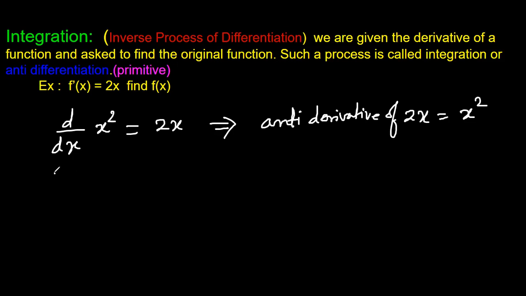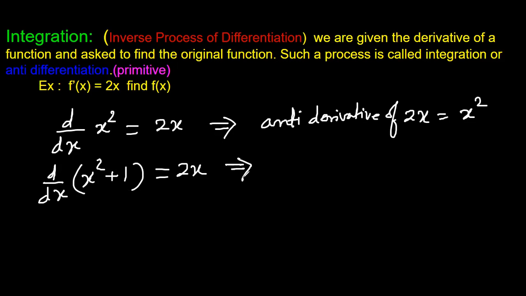We differentiate d by dx of x squared plus 1. Now, what is the derivative of this function? The derivative of x squared is 2x and the derivative of 1 is 0. So 2x plus 0 means 2x. That means the antiderivative of 2x is also x squared plus 1.